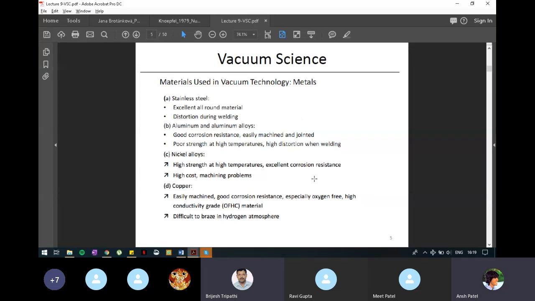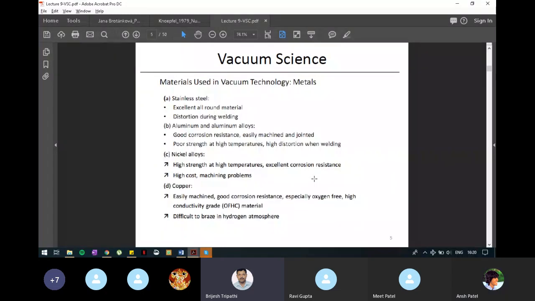Yes, sir. Okay. Now the next material is copper. Under the metals category, copper is easy to machine. It has good corrosion resistance, but good means it is not at par with stainless steel. You know that copper is prone to corrosion. Especially oxygen-free copper is used here. It should have high thermal conductivity. That's why it is used here, so that heat is not trapped inside the chamber or inside the tube, and it is released in the outside atmosphere.